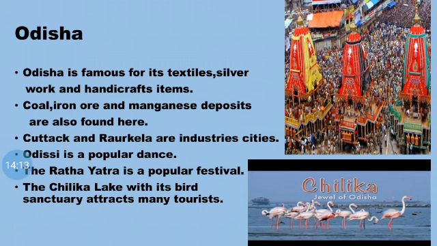There are two industrial cities in Odisha, Cuttack and Rourkela. Rourkela is very famous for steel plants. Odissi is a popular dance of Odisha, and most of the people over here speak Odia.